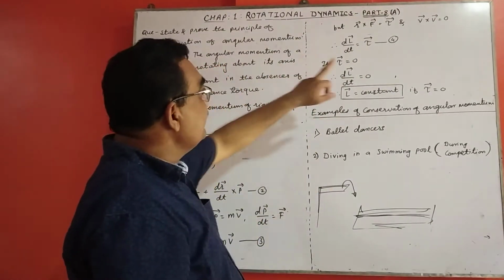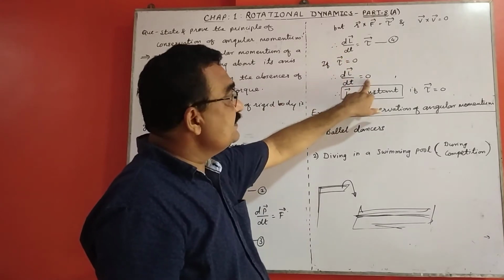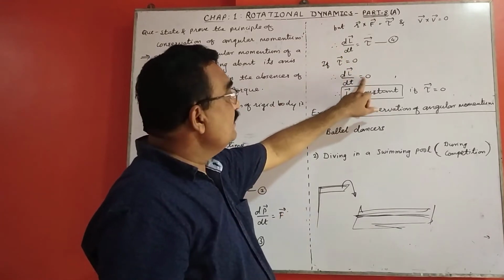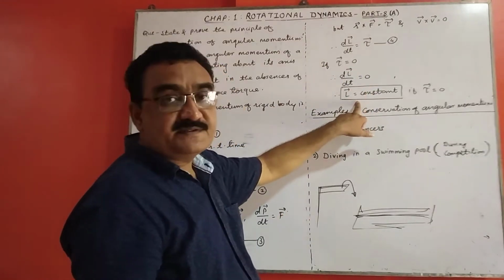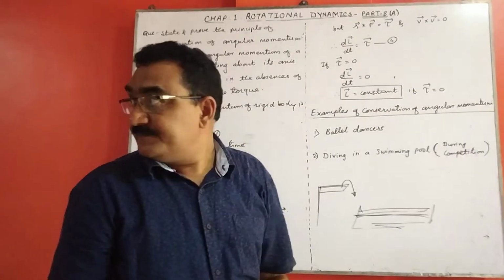But according to the statement, if the torque is 0, then dL by dt is 0. If the derivative of L is 0, then L is constant. If torque is 0, L is constant. This is the proof.